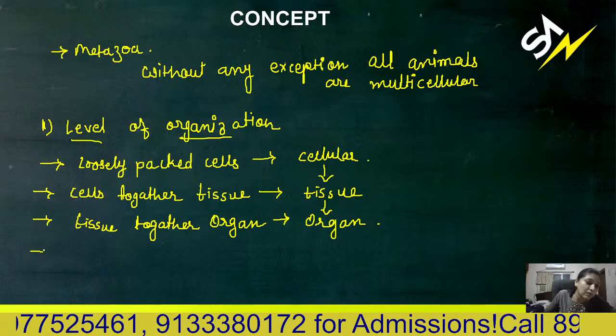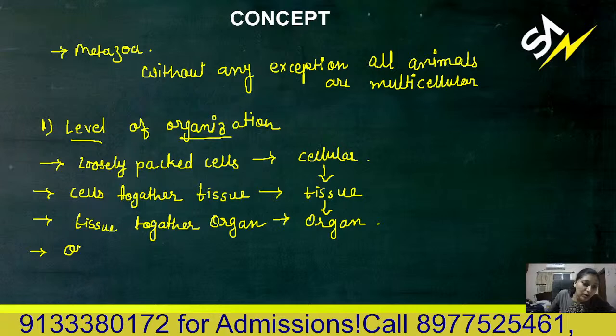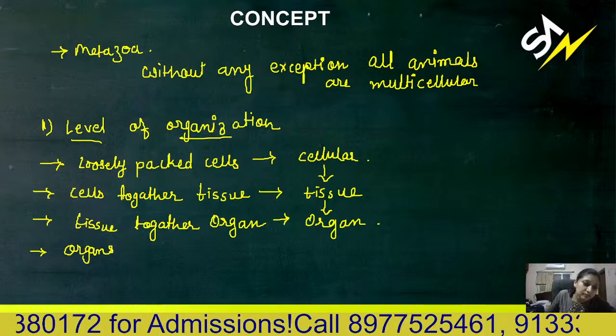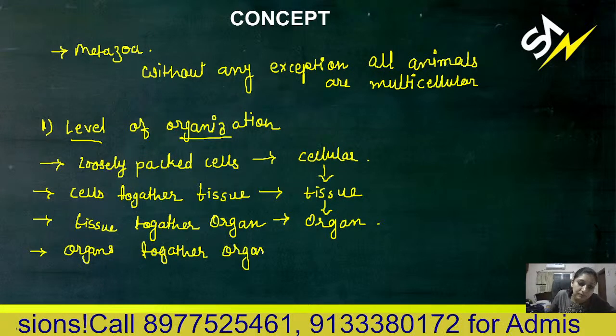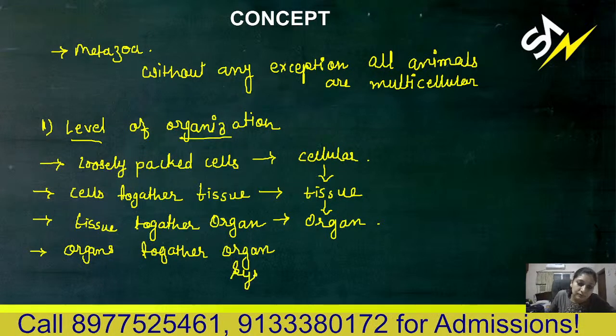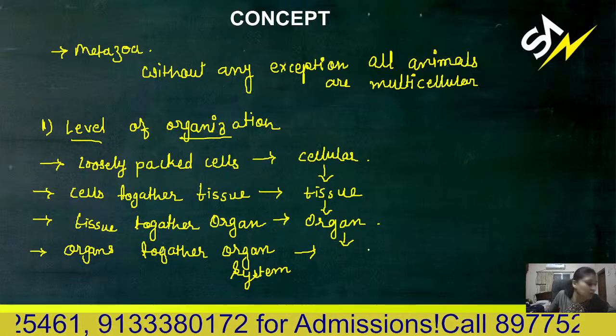Then we have the organ system type of organization. Organs together form an organ system, and this is known as organ system level of organization.